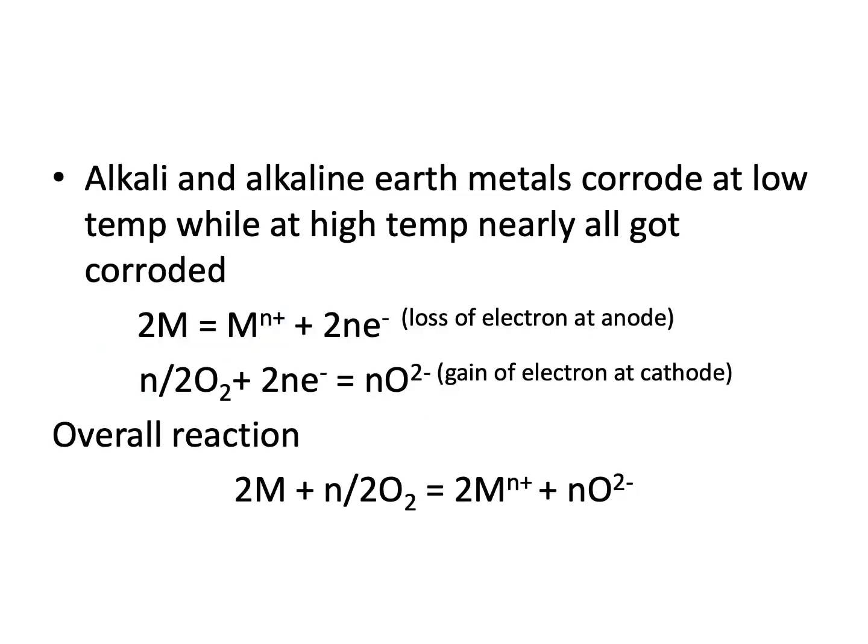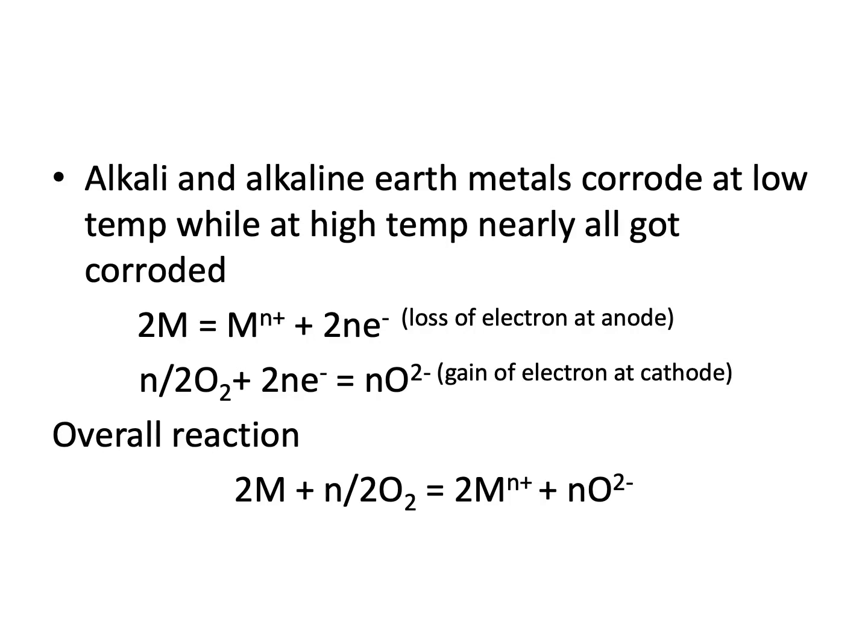Metals like alkali metals and alkaline earth metals corrode at low temperature, while the rest of the metals corrode at high temperature. The basic reaction of corrosion is an electrochemical reaction. The same kind of reaction takes place in an electrochemical cell. In case of corrosion, the metal loses electrons to acquire a positive charge.